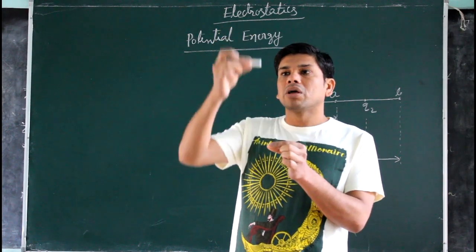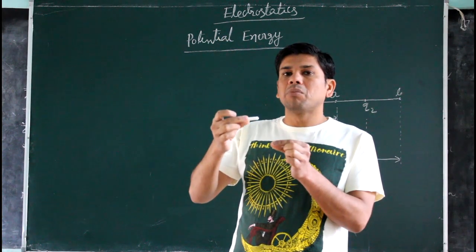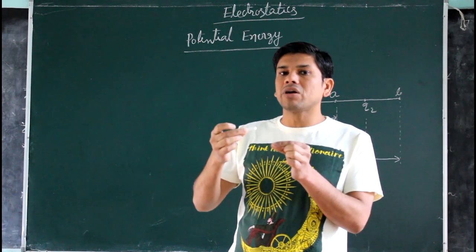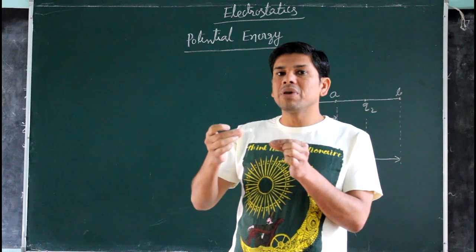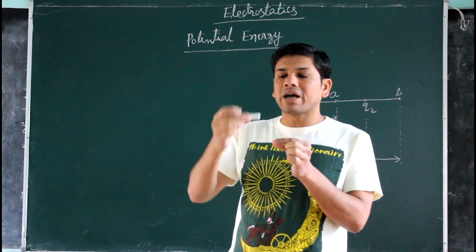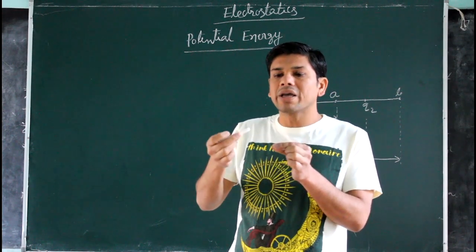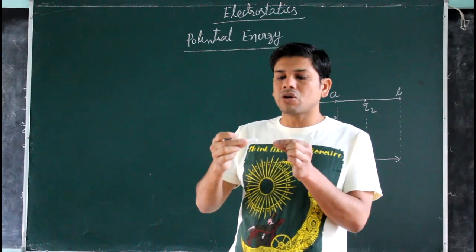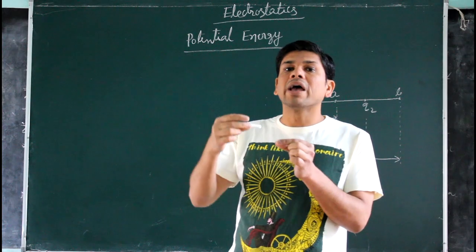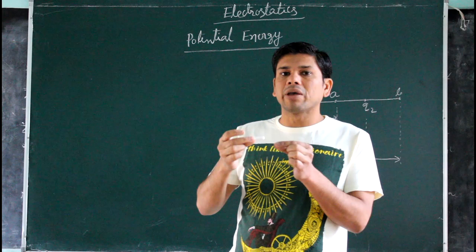So potential energy here increases by using external force. Work done we can easily find out. The direction of the force and the direction of the displacement is the same, so work done by me, or by the external force, for shifting this chalk from this point to that point is positive, because the angle between displacement and force is zero.